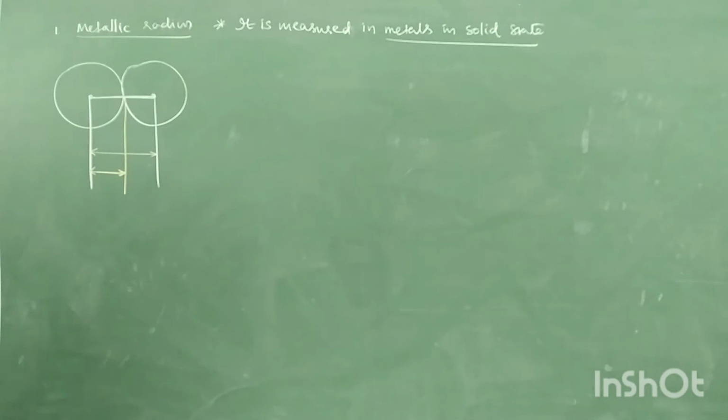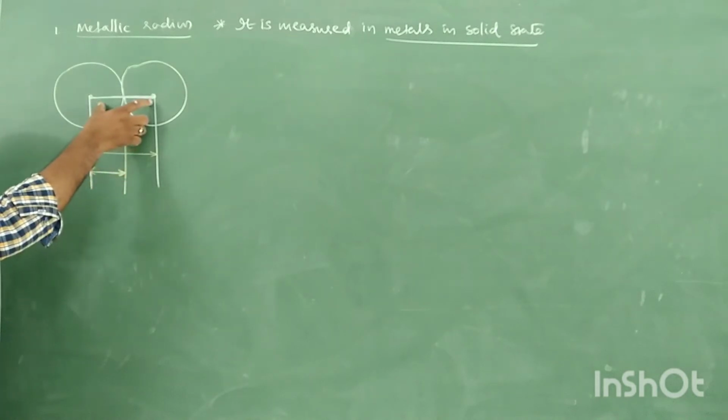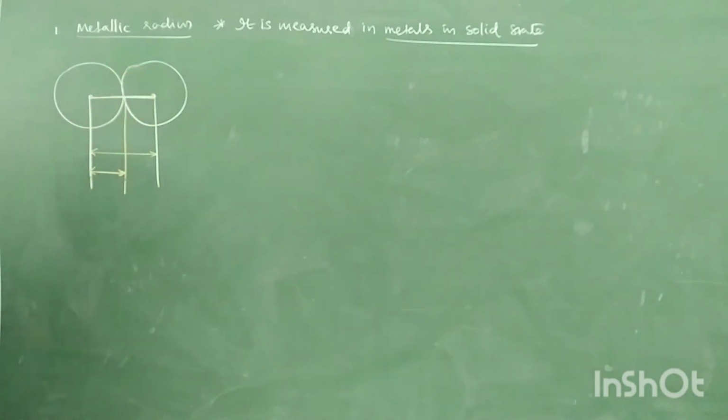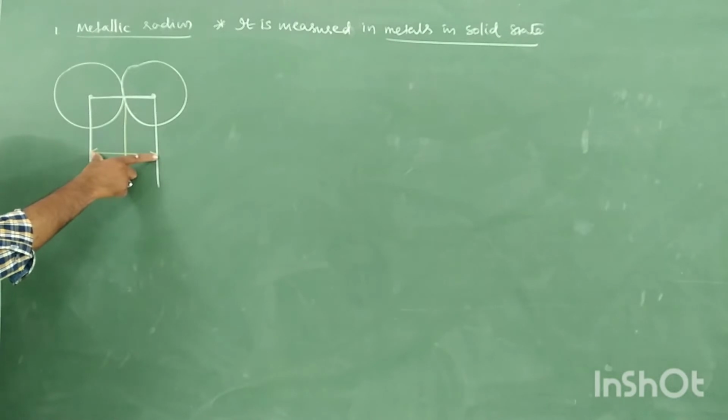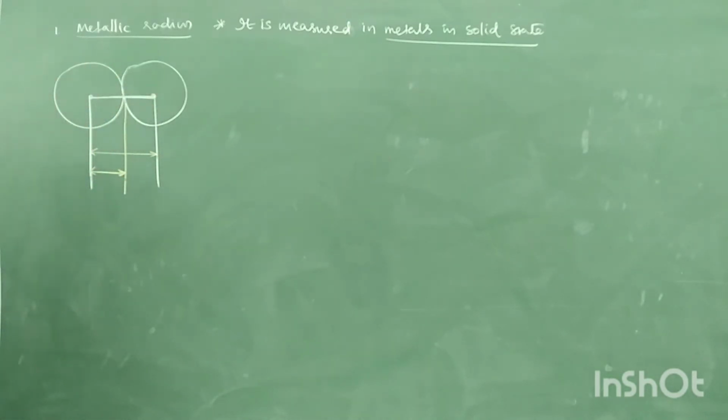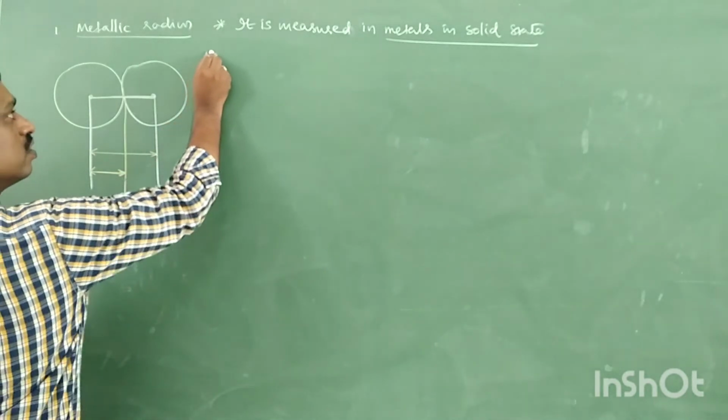Metallic radius. Now how do you define metallic radius or crystal radius? The half of the internuclear distance between two metal atoms which are held together by metallic bond is called metallic radius.